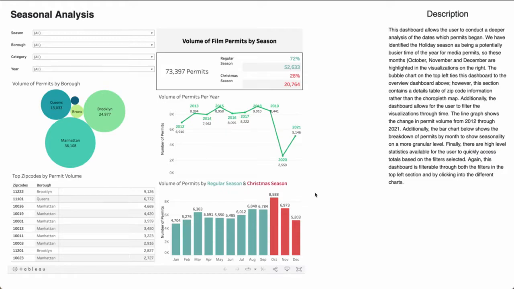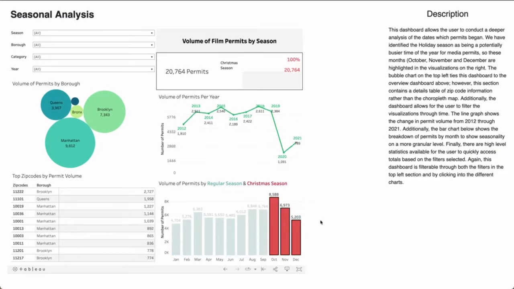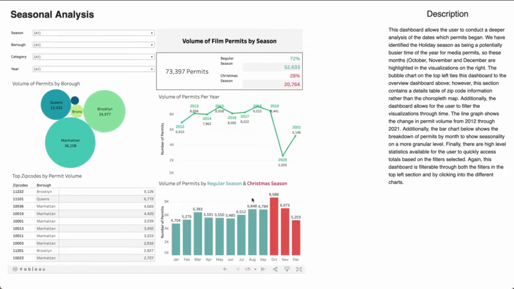We have also identified the holiday season as being particularly popular in New York, so we decided to bucket and highlight these months right here. Cool. So let's filter our dashboard based on what we saw above. If we filter category to theater,